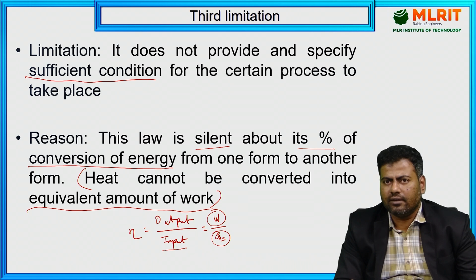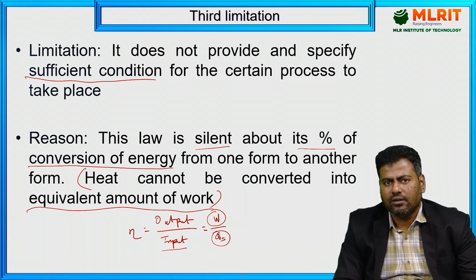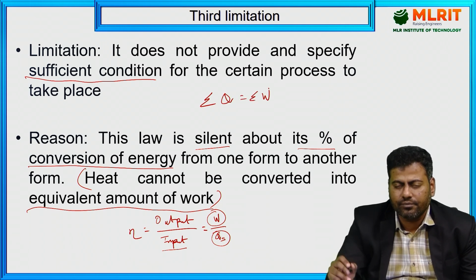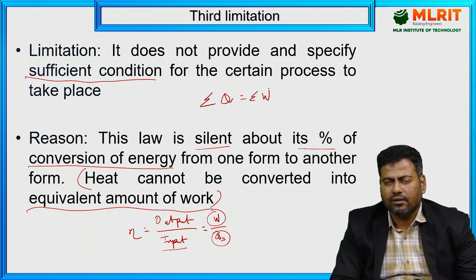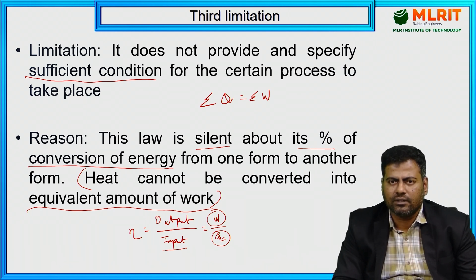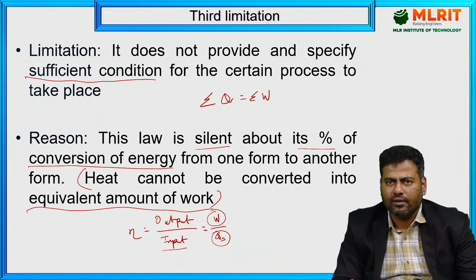Assume that all the internal energy for the cyclic process is converted into the form of work done. For the cyclic process, everyone knows that summation of Q equals summation of W for the cyclic integral. If I apply this, the work done by heat supplied means we have converted every bit of heat supplied into mechanical work done. So we'll get eta equal to 1, right?